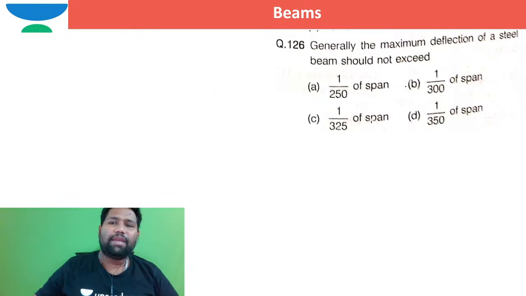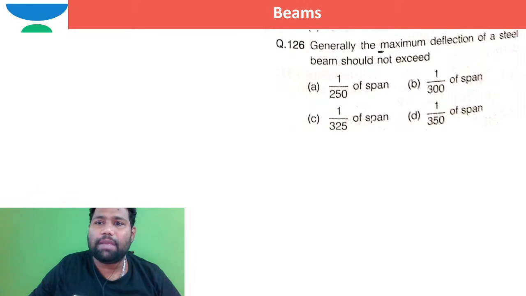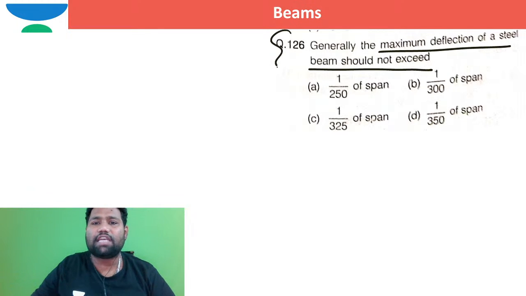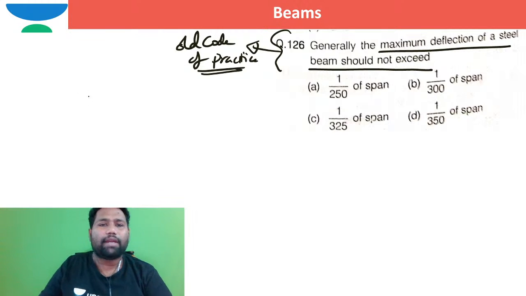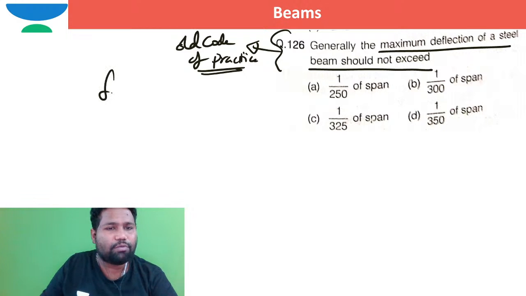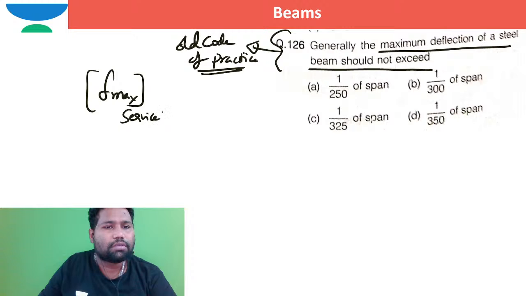Generally, coming to the maximum deflection of steel beam. What is the maximum deflection of steel beam should not exceed? This is as per the old code of practice. If it is as per old code of practice, the maximum deflection that we are working out is based on service loads. How can we work out the maximum deflection of beam due to service loads?